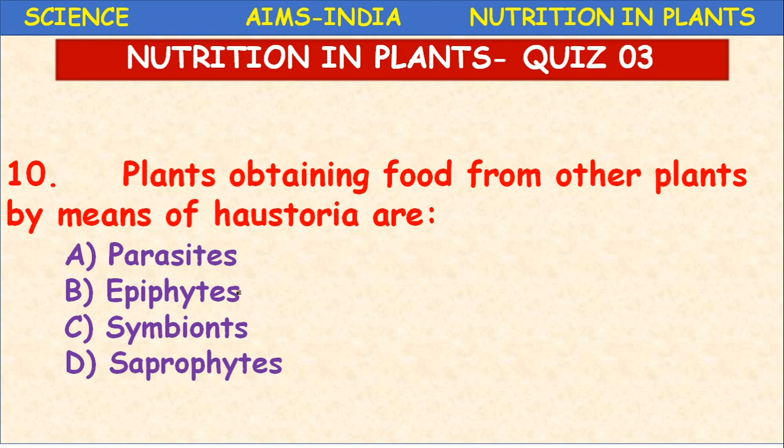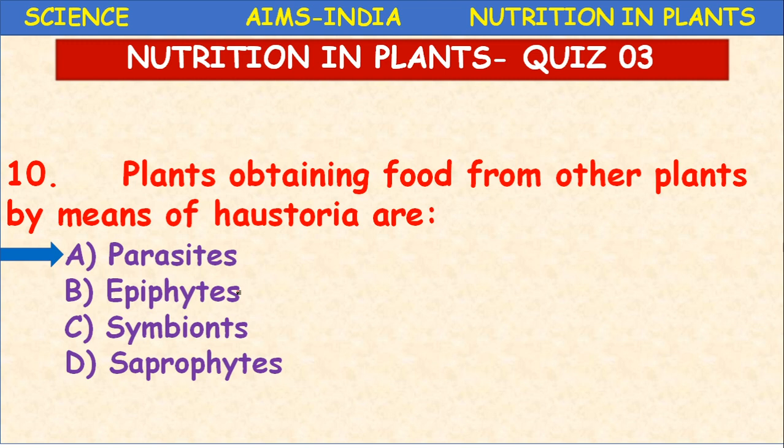Such plants which develop haustoria are called, yes, you are right, parasites. Parasitic plants possess special roots called haustoria. We should not call them roots, but root-like structures. They are not true roots, but the function is similar, to absorb nutrients.